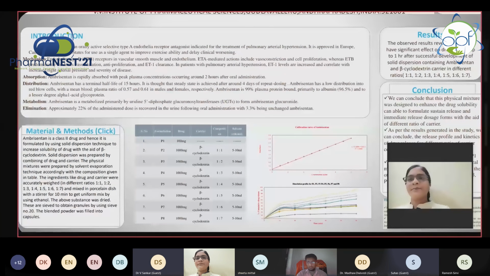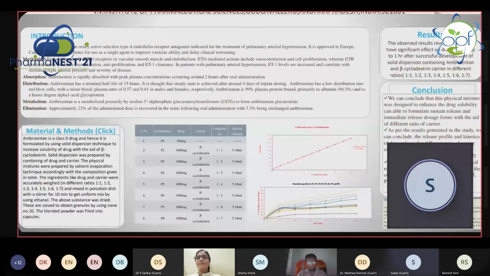Second thing, you say that P8 is the good one, 1:7, I think? Yes, sir. So in 1:7, your excipient would be much higher than the drug, or the bulk of the tablet you will be preparing will be much more.